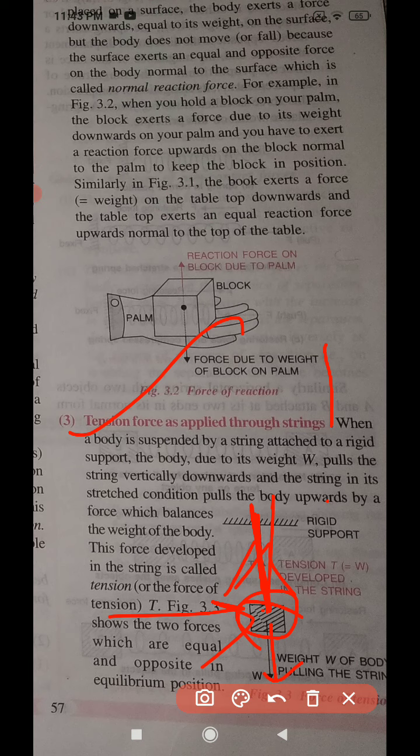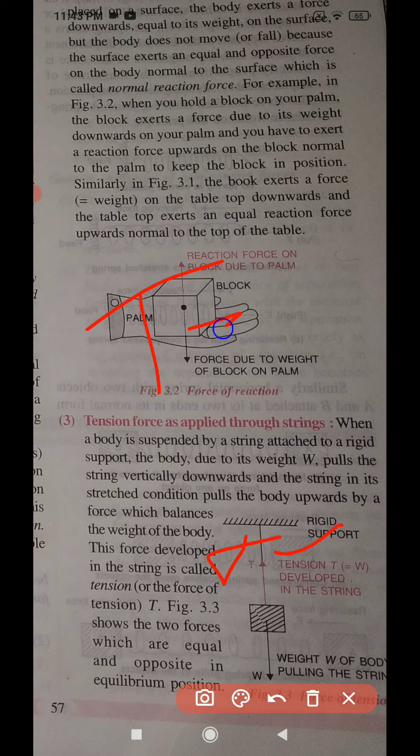Somehow it has balanced, which means the tension is equal to W, the weight. Here it has written that T is equal to the weight of the body, otherwise if W is greater, the string will break and the body will fall down. But somewhere it needs to balance. So this force is called the tension force.